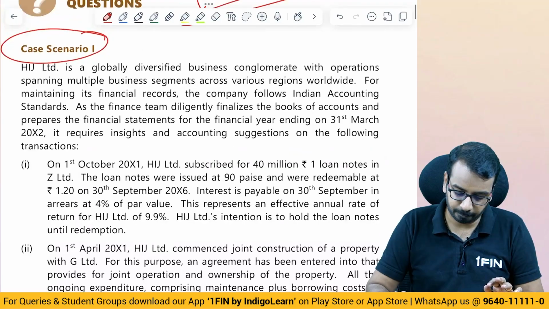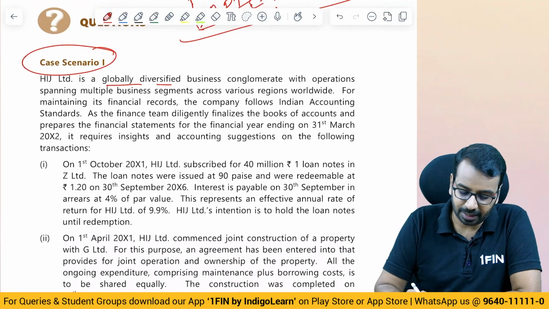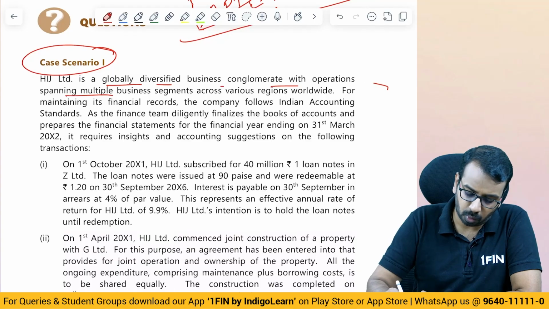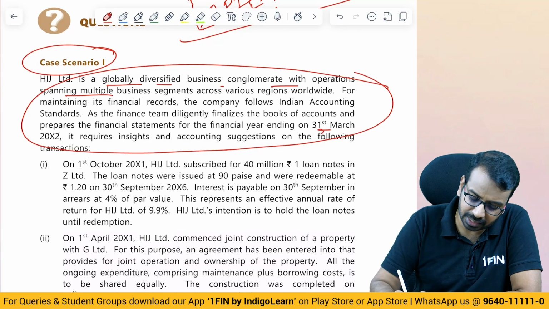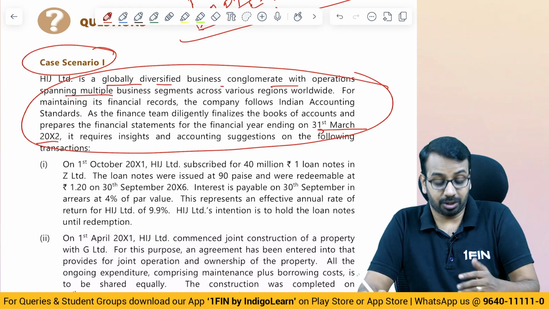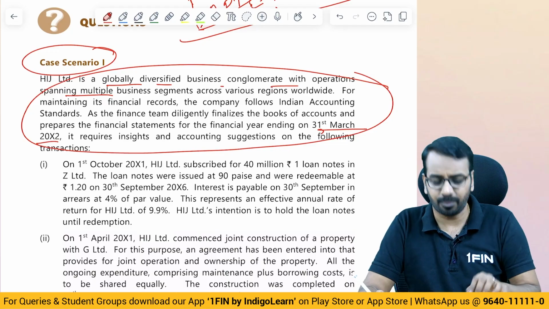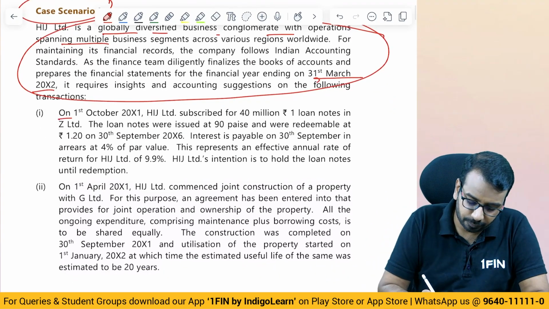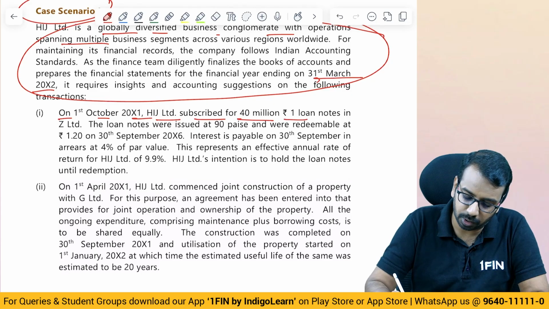Now here, HIJ is a globally diversified business conglomerate with operations. So all of this is time wasted in examination. The only thing that is relevant is the financial year ending 31st March of year 2. Now in examination, when you skim through the paragraph, you will understand that yes, this I should be avoiding to save my time. First, on 1st of October of year 1, HIJ subscribed for 40 million rupee 1 notes in